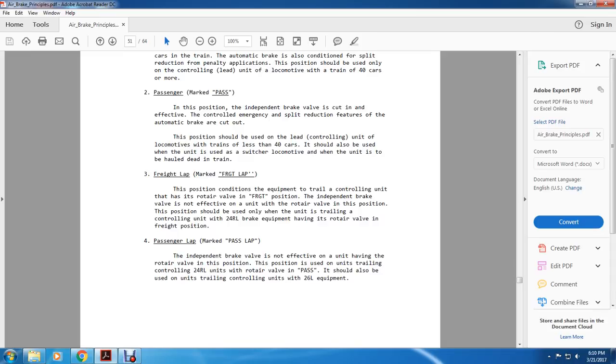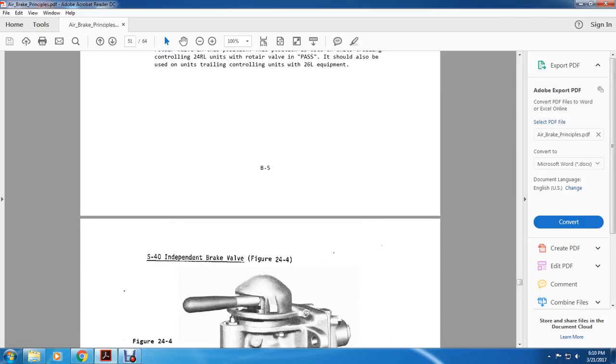Alright, freight lap. Marked freight lap. This position conditions the equipment of the train's controlling unit with the rotary air valve in the freight position; the independent brake valve is not effective on a unit with the rotary air valve in this position. The position should be used only when the unit is a trailing unit controlled with 24RL brake equipment having the rotary air valve in the freight position. Passenger lap. The independent brake valve is not effective within the unit having the rotary valve in this position. The position is used in a trailing unit controlled with 24RL equipment with the rotary valve in the passenger position. It should also be used with trailing control units with 26L equipment.